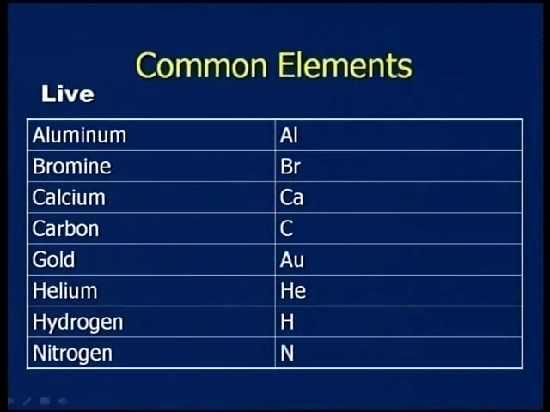Of course, I wrote some on the board also, just observe. Aluminum is represented with Al. Bromine is represented with Br, calcium with Ca, and carbon with C.